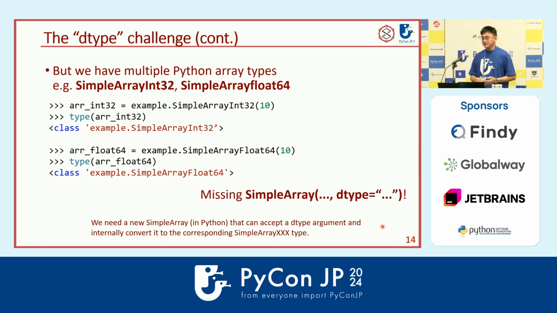But we just demonstrated how we write the type array binding between C++ and Python, and we just create a different type. So you see we have simple array int32 and we have simple array float64. They are clearly different types, which is not what we want. We want it to be like NumPy. So we are missing a single simple array that can take the D type as an argument. We want to do a triplet.